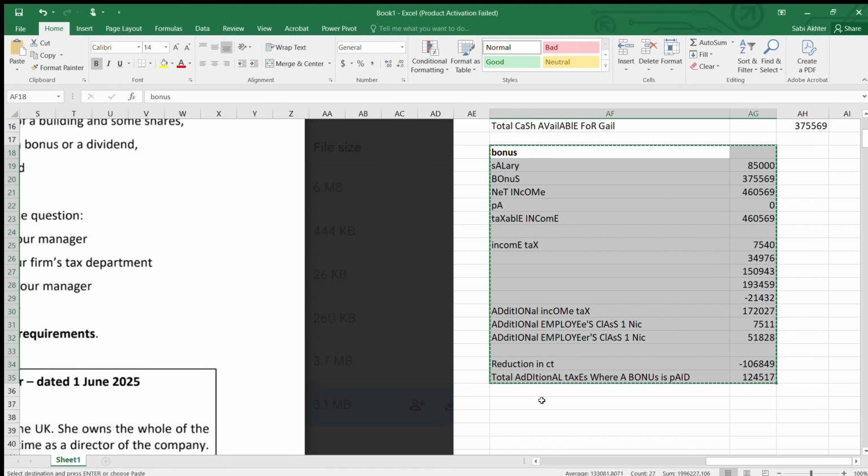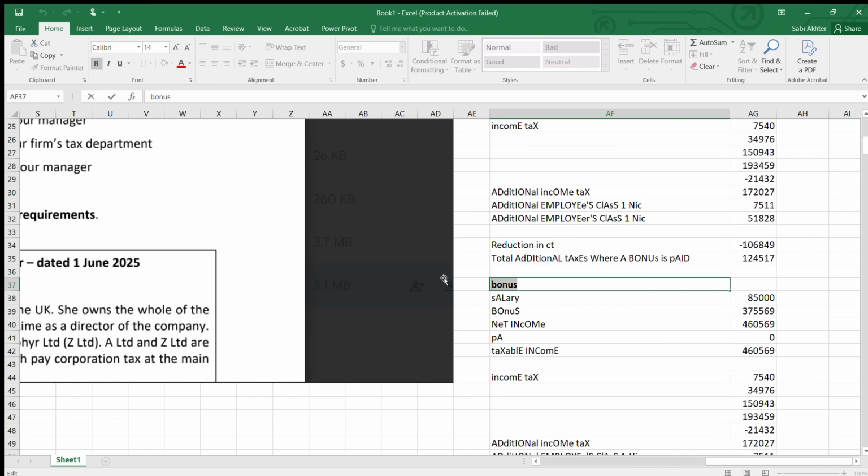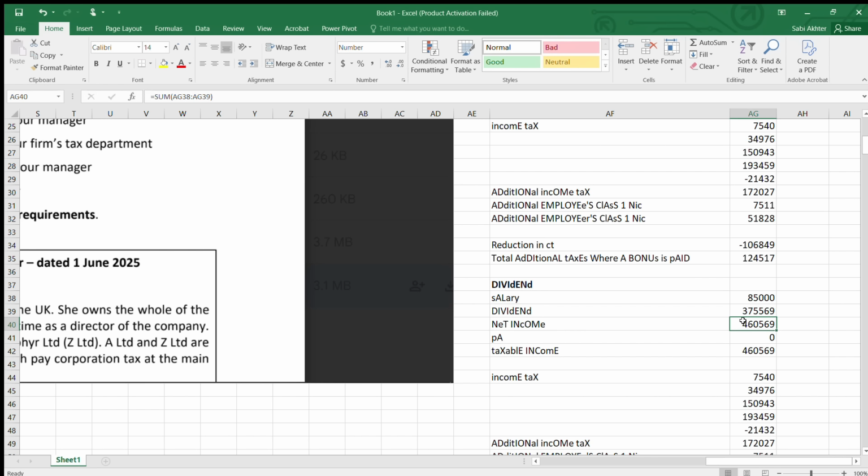So this I will copy paste here. Done. Instead of bonus, we'll write dividend. Okay, just change the figure to dividend. It's the same figure for bonus and dividend only, nothing new. So this would be your net income. Here also no personal allowance. This is your taxable income.